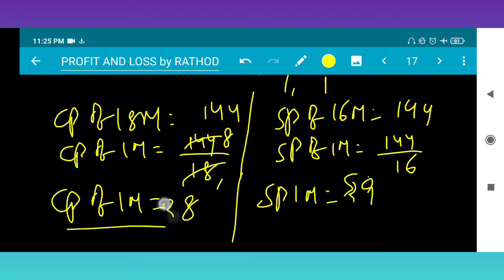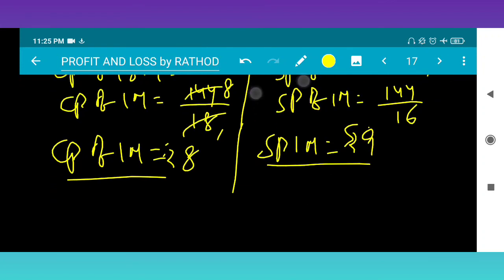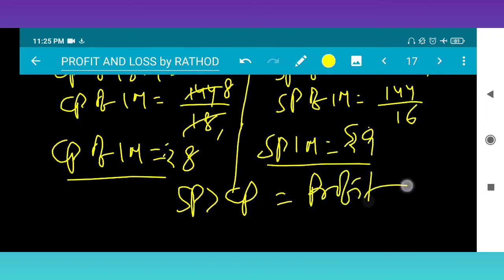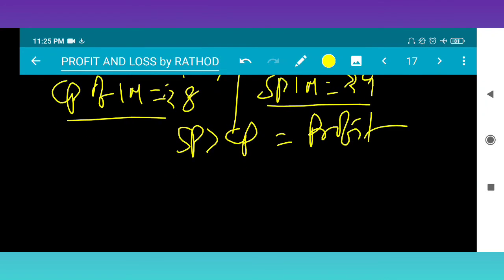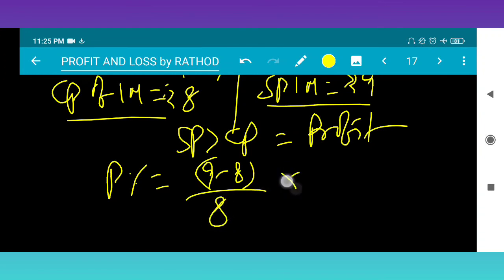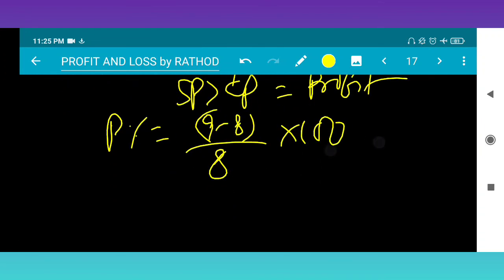This is rupees 8. So here SP is greater than CP, so there is a profit, right? So how much profit? Therefore the profit percentage is equal to SP minus CP upon CP into 100. 9 minus 8 upon CP, CP is rupees 8, into 100. So 9 minus 8 means 1 by 8, 1 by 8 into 100.